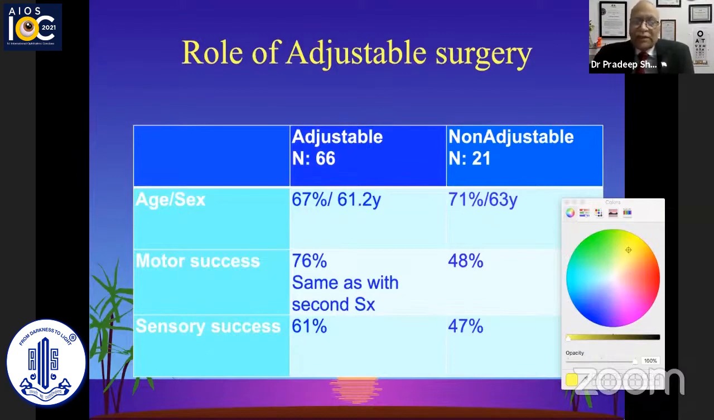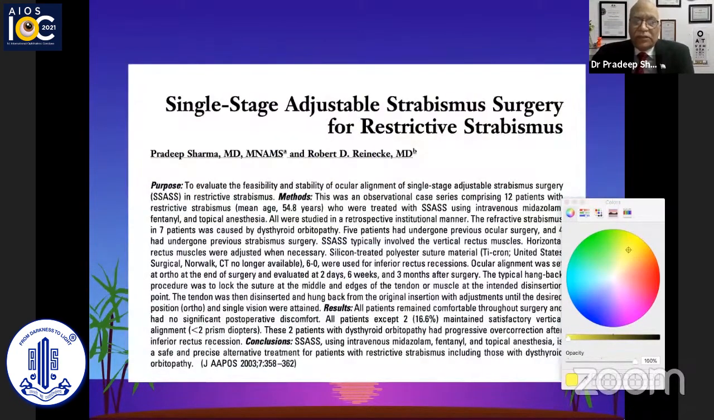The motor success in the adjustable group was 76%. So it is as good as or a little better than the repeat surgeries done when they were non-adjustable, compared to 48% motor success in the non-adjustable group. The sensory success again was 61% in the adjustable group versus the non-adjustable being just 47%. So there is definitely a role for doing an adjustable surgery.